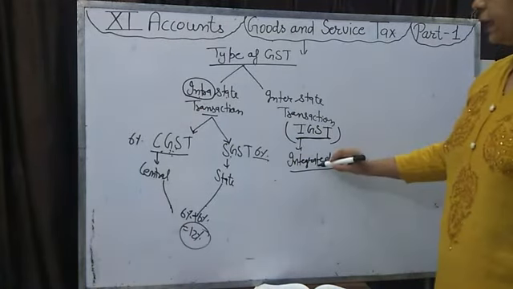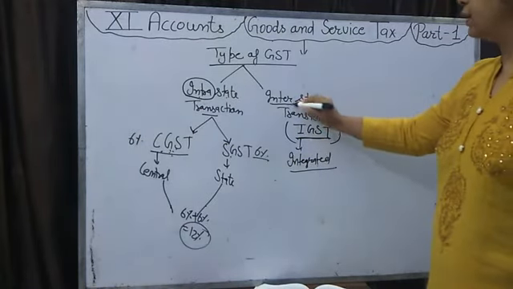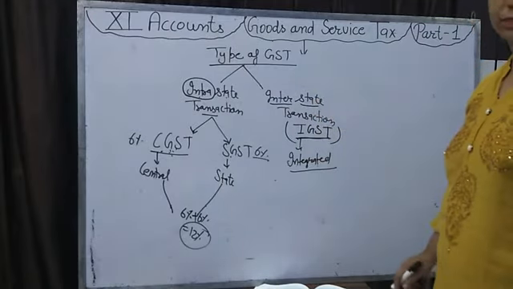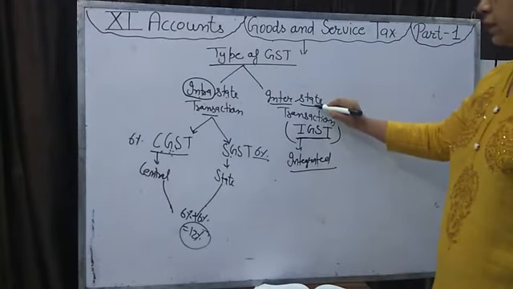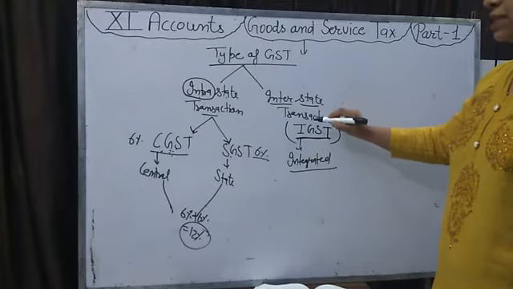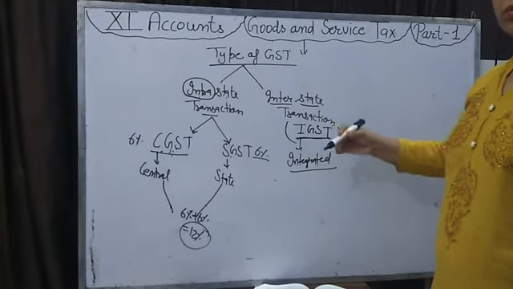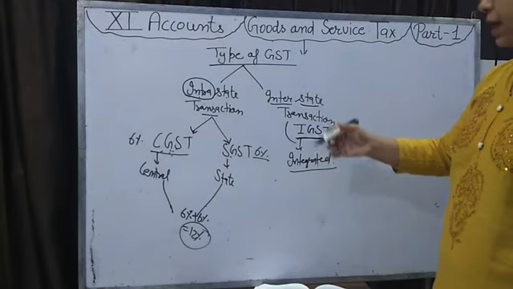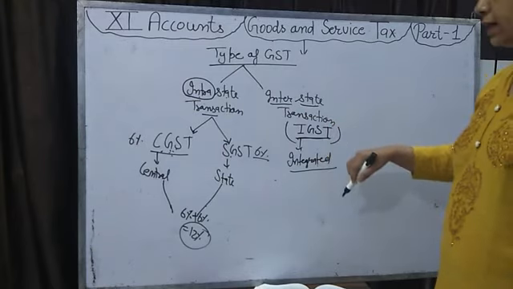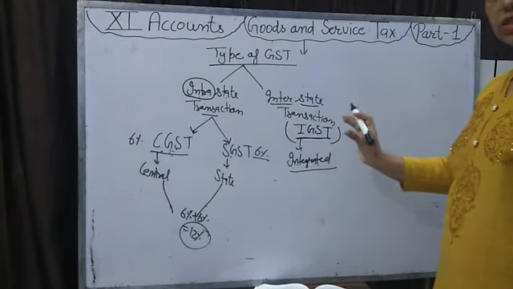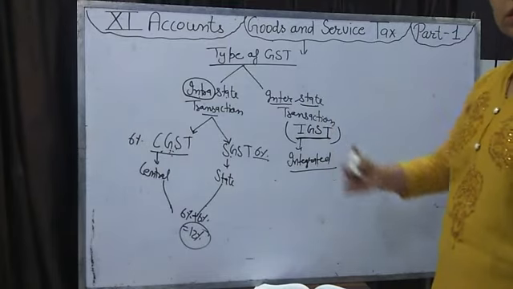What is integrated? When there is an interstate transaction. Interstate means when we purchase goods from Punjab and sell in Haryana. So the state is changed. This is a transaction from one state to another state.